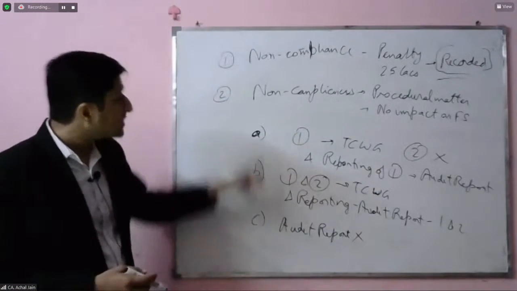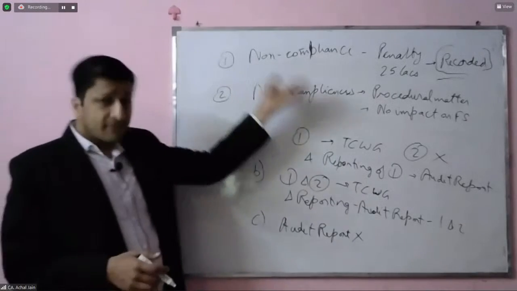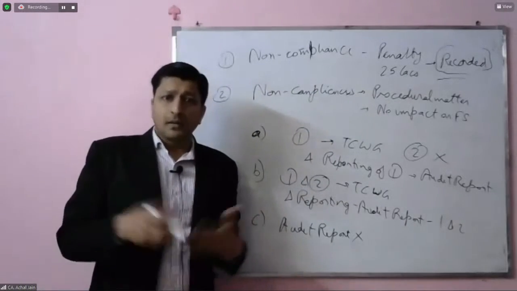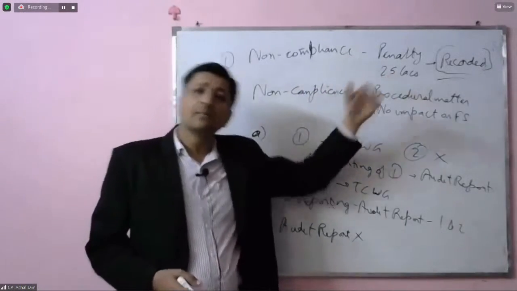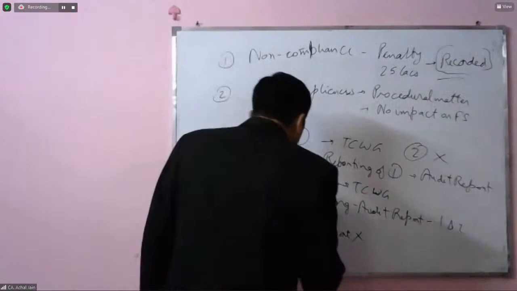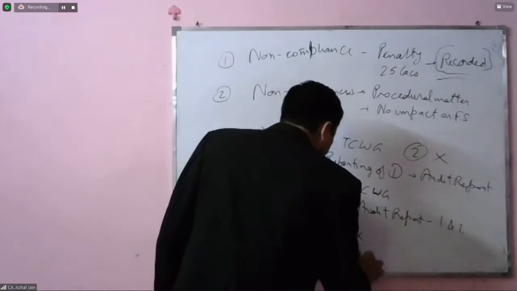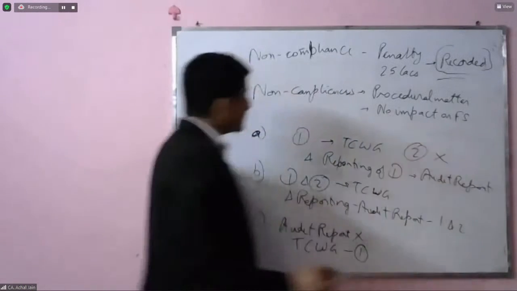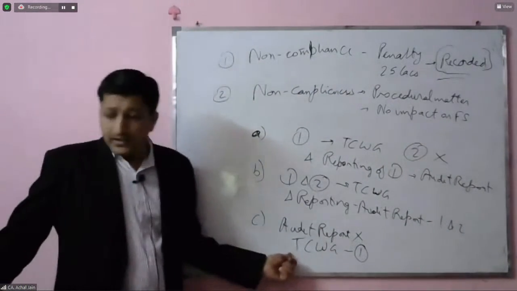And as regards the communication to those charged with governance, the one which is having a material impact, why? Because this was considered to be material from the perspective of the auditor. So this should definitely be communicated to those charged with governance. So those charged with governance should get the understanding from the auditor in respect of this.